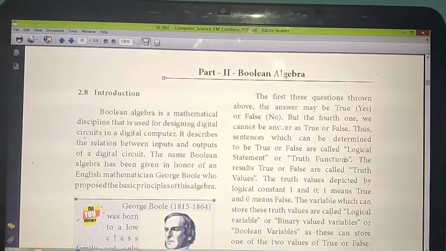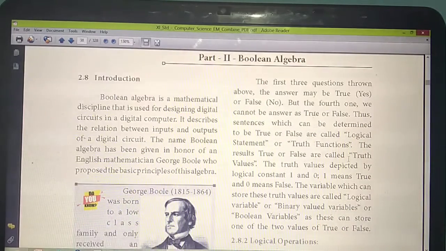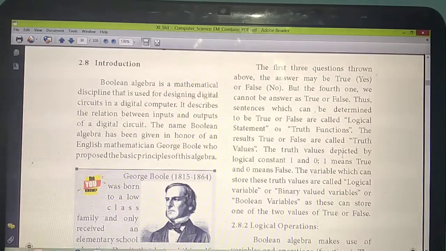Understand? So once more I am telling. Some questions we can answer yes or no. Some questions we can't decide as yes or no. So if you get the answer or result as yes or no, true or false, that statement or sentence we are calling as which one?